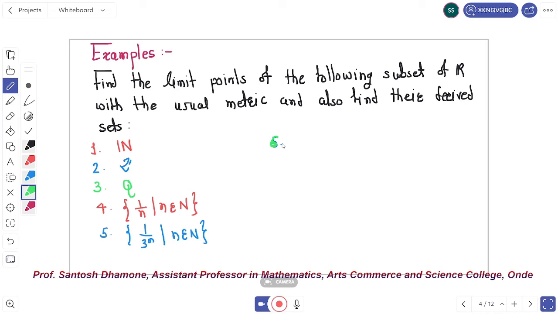Suppose x belongs to R be any real number.